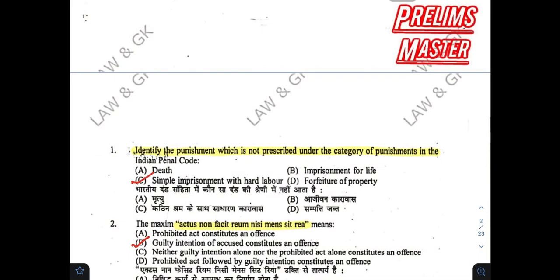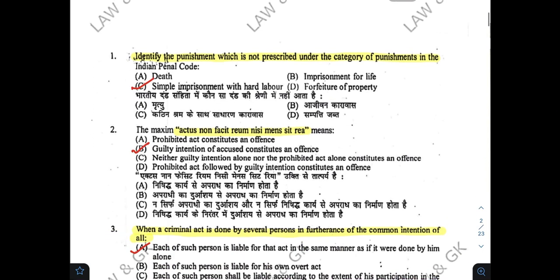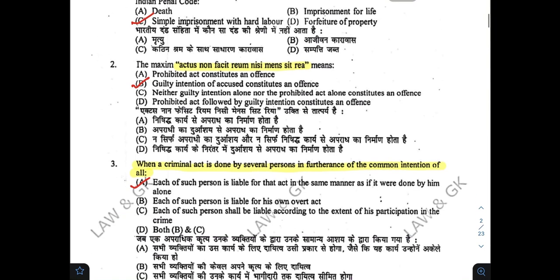Let us start with the 2016 paper. So the question number 1 is identify the punishment which is not prescribed under the category of punishments. The correct option is C. The maxim actus non facit reum nisi mens sit rea. Correct answer is B. When a criminal act is done by several persons in furtherance of common intention of all. Correct answer is A.